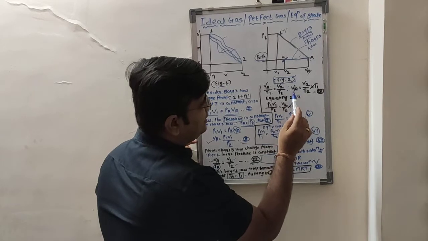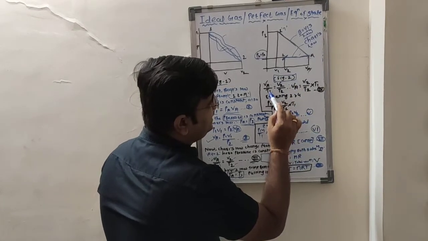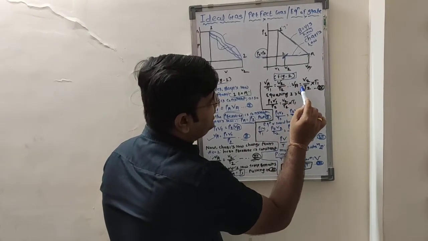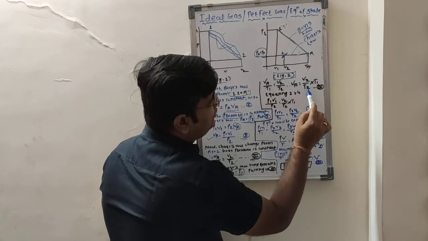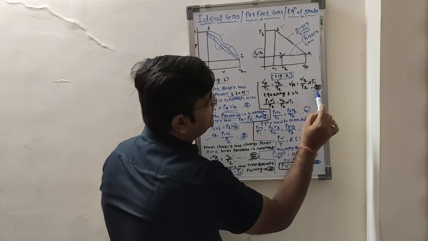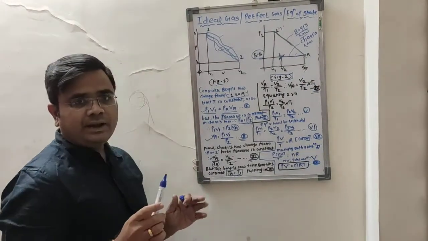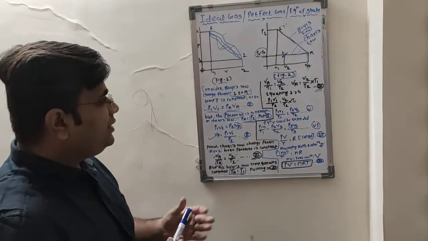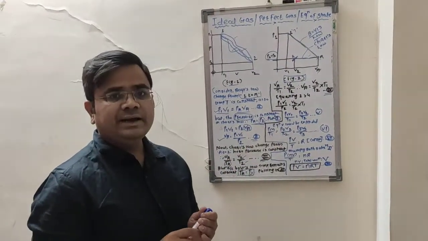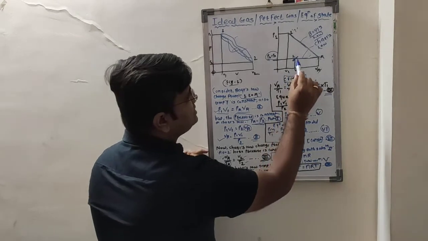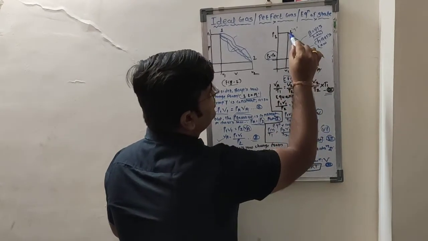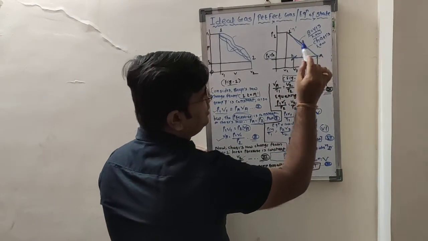So finally you will get that T1 will be here, and VA is equal to V2 by T2 into T1, that is equation 4. Now, that is what we have got for the second thing, that is nothing but Charles law. Okay, so that is Charles law. Firstly we have discussed about Boyle's law.